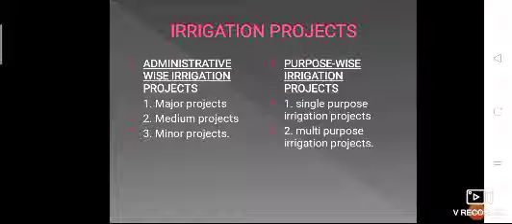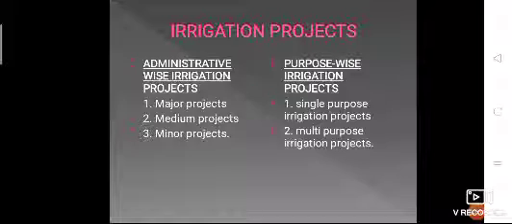When the irrigation project occupies land less than 2000 hectares, then it will be considered a minor project. Okay, and the next category is purpose wise irrigation projects. It is divided into two parts: single purpose irrigation project and multi-purpose irrigation project.